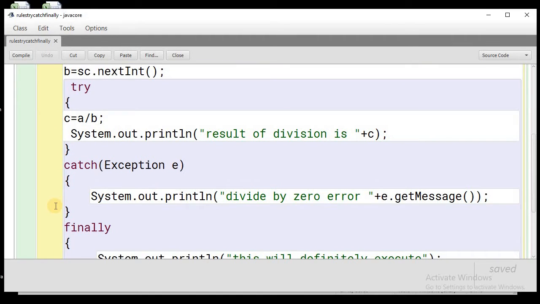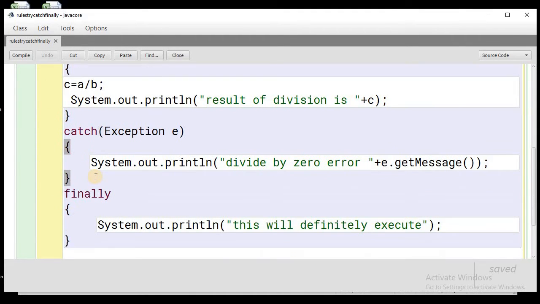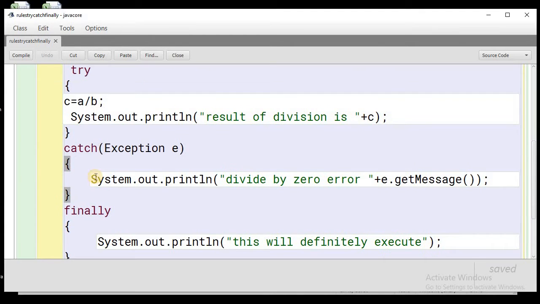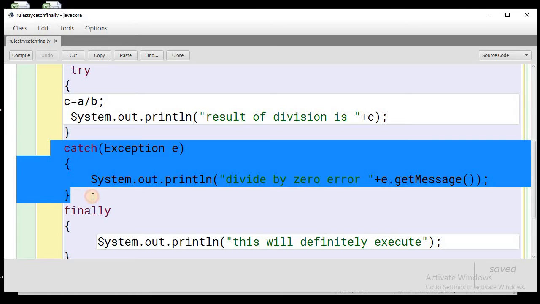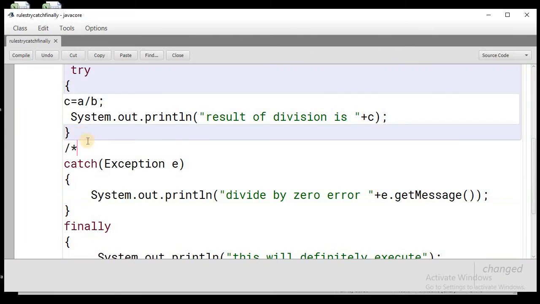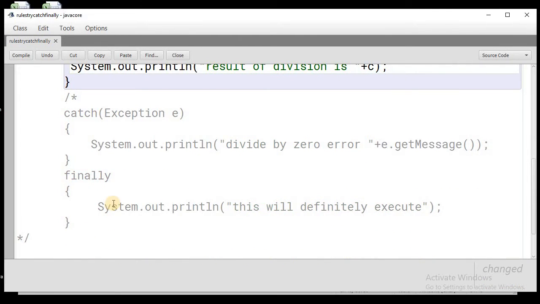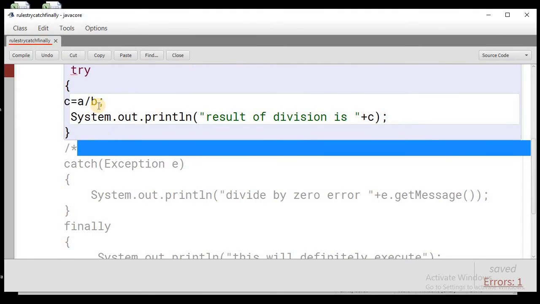So the first rule says that with the try block there can be 0 or more catch blocks, but there is a catch in this rule. If we do not use this catch block, then how will this be handled? If we are using 0 catch blocks, then we have to use the finally block. That means the try block alone cannot be used.